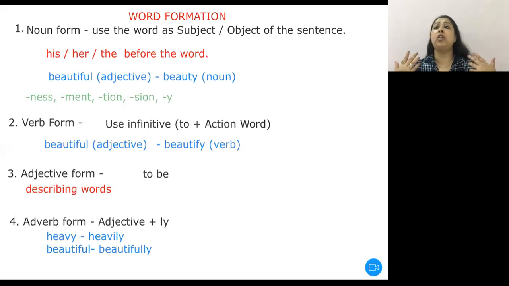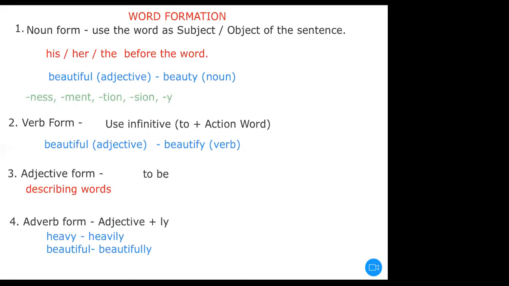When I talk about the noun form, I think of the word as the subject or the object of the sentence. To make sure my word changes into a noun, I would try to use his, her, the before the word. This is not a word chain, it is word formation.